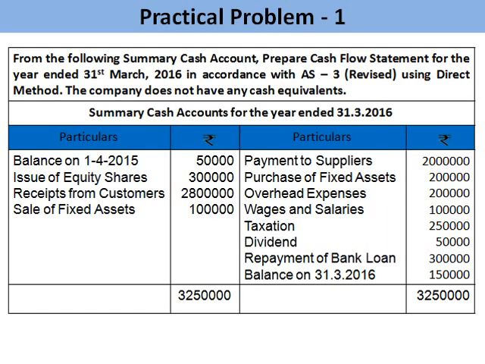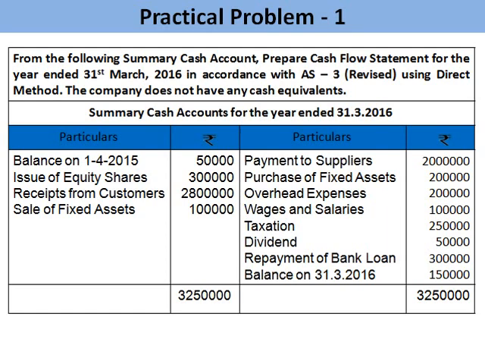Summary cash account for the year ended 31/3/2016. So it is a summary of the cash book. The particulars given in the debit side are cash receipts, and in the credit side are cash payments. But we have to identify which of the given particulars come under operating activity, investing activity, and financing activity.